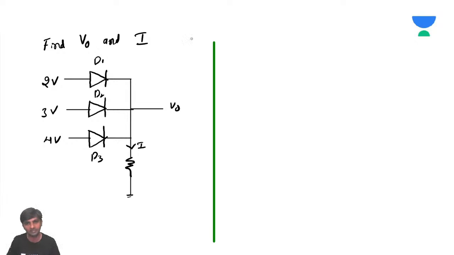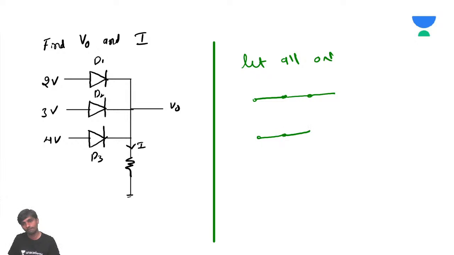Let all be on. All diodes are on. Just for imagining, assume all of them are on. This is 2 volts, this is 3 volts, this is 4 volts.